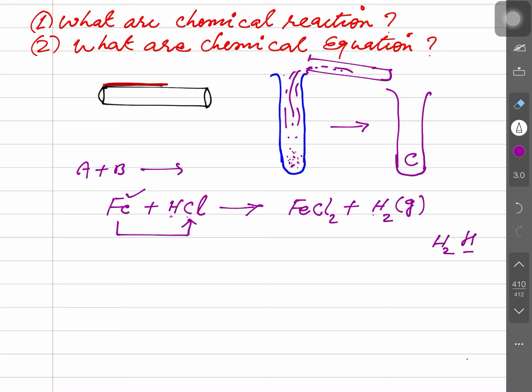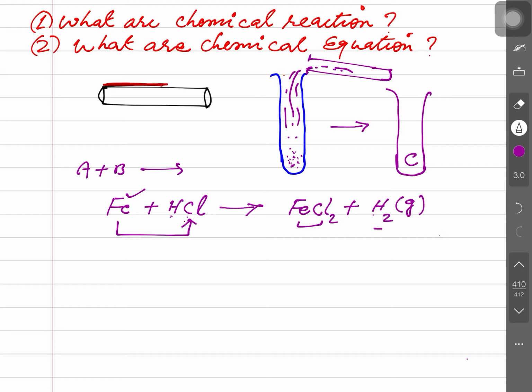So see guys, what I am telling you. When iron nails or iron pills come in contact with HCl, it gives FeCl2 and H2. So we can also say in words, iron materials when coming in contact with HCl give FeCl2 with liberation of hydrogen gas. Is that clear?